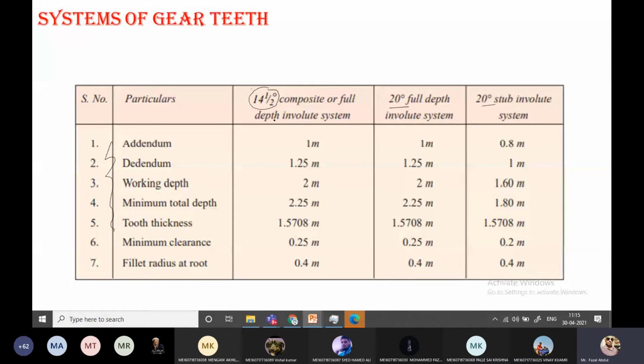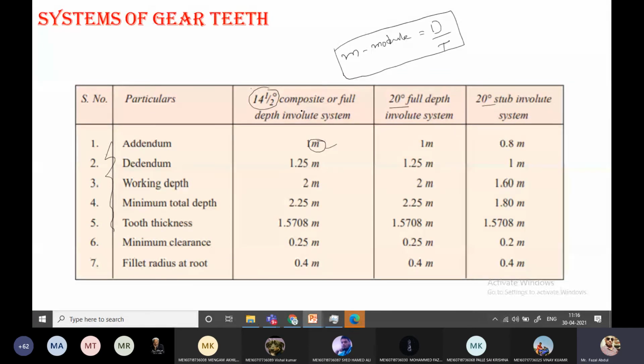For the 14 and a half composite full depth involute system, the addendum is one module. This small m is referred to as the module, not meter. Module is the ratio of the pitch circle diameter to the number of teeth on a gear. The addendum is 1 module, the dedendum is 1.25 module, the working depth is 2 module, and the minimum total depth is 2.25 module. Then tooth thickness, minimum clearance, and fillet radius at the root. These are all specifications you have to remember.